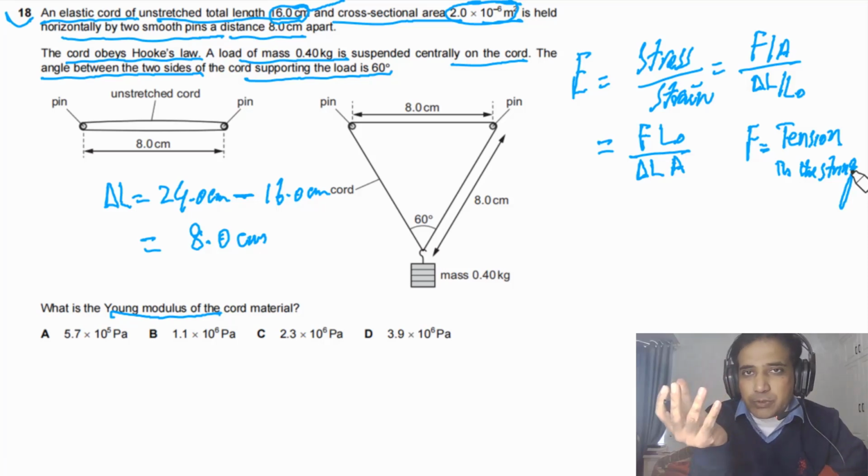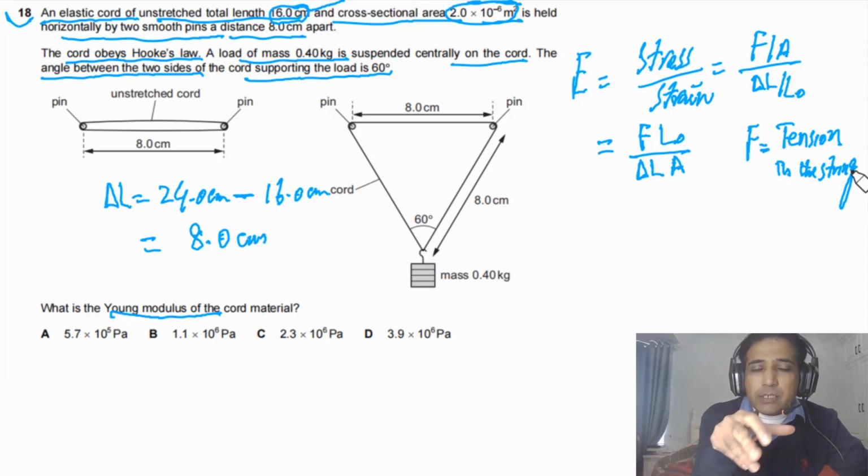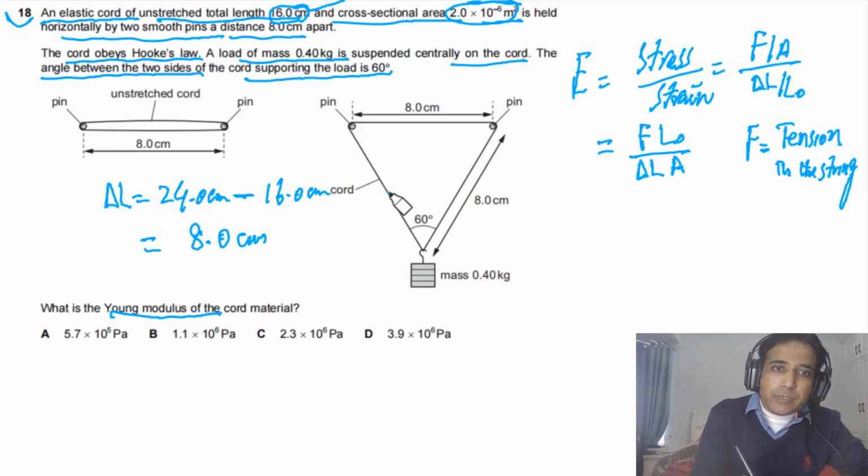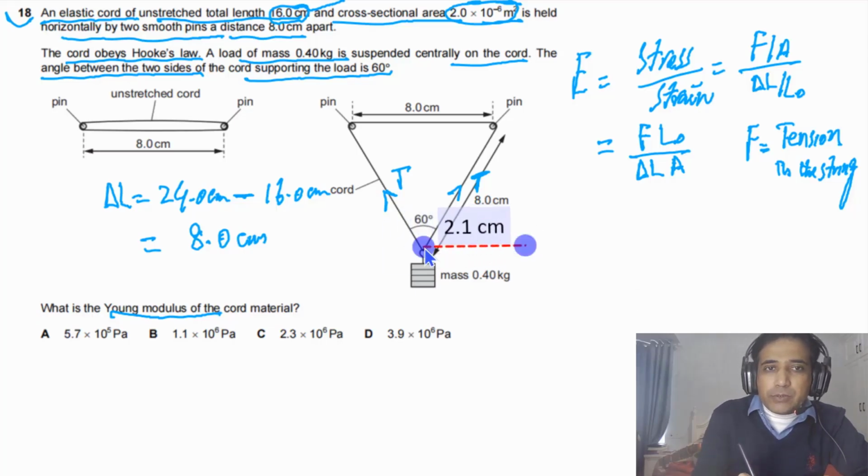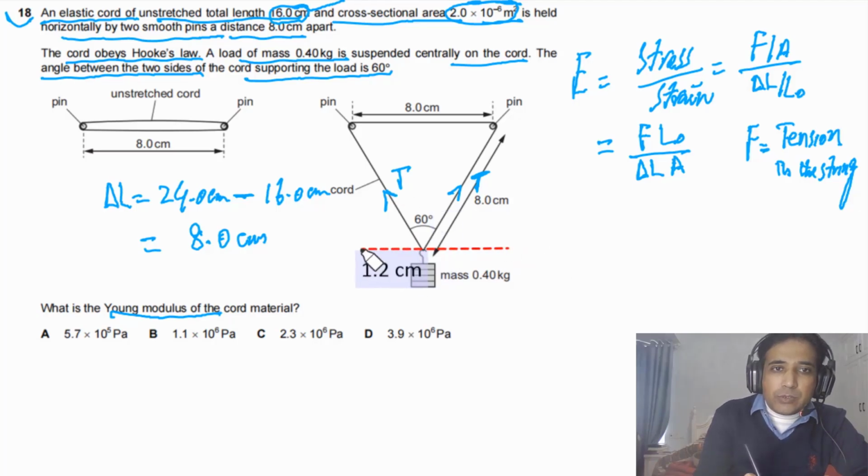So now we need to find the tension in the string. How can we calculate tension? First of all, we need to understand tension here. This is acting up, so this is the value of T. So tension here is also up. So we have to find the value of this T. And this T has two components, so we can draw here. One is the horizontal component of tension, and this side also has a horizontal component.